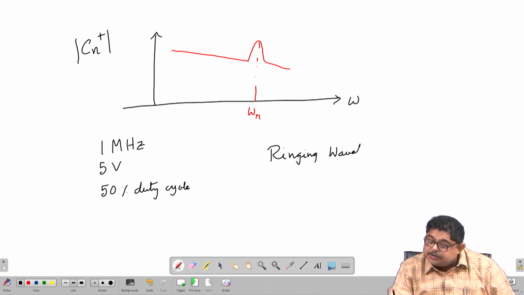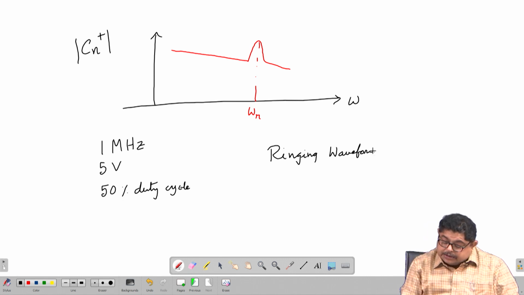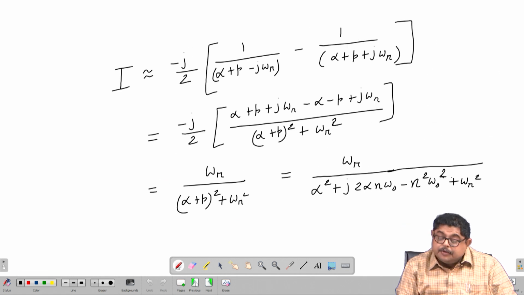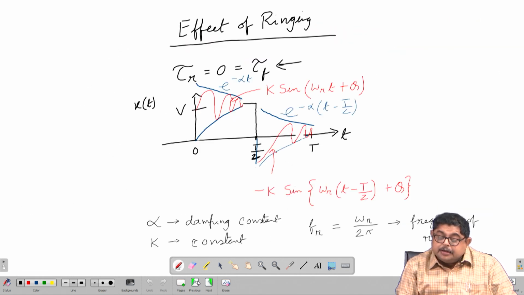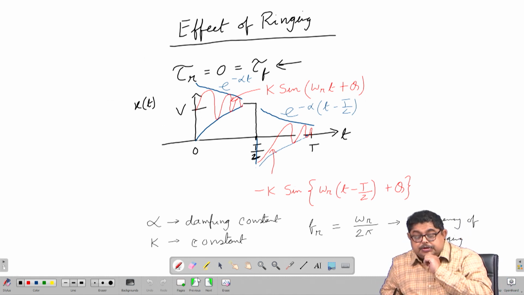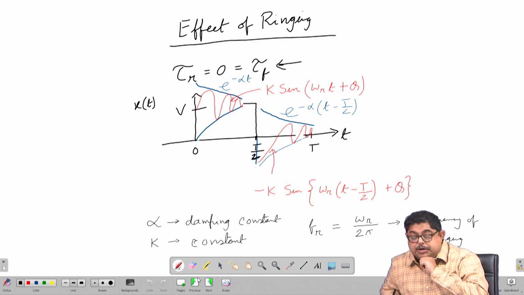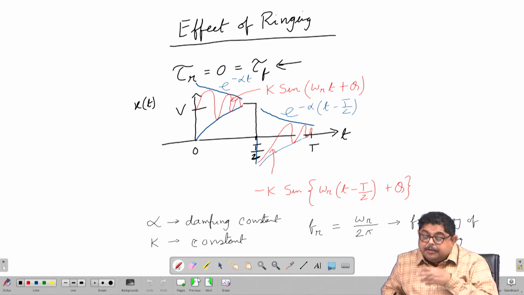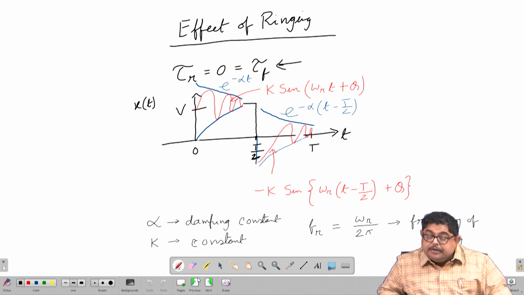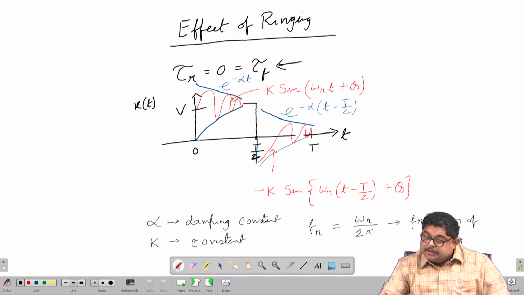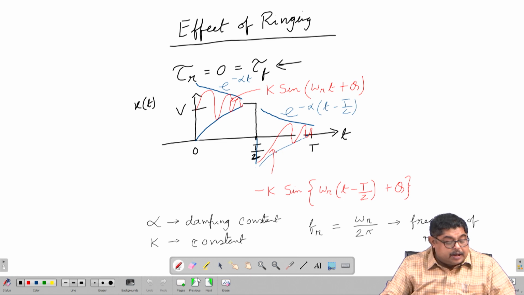What were the parameters of the ringing waveform? Let us go back and see when we discussed it. The ringing waveform has its own amplitude, its frequency of ringing, that is omega r or f r, and its damping constant alpha.